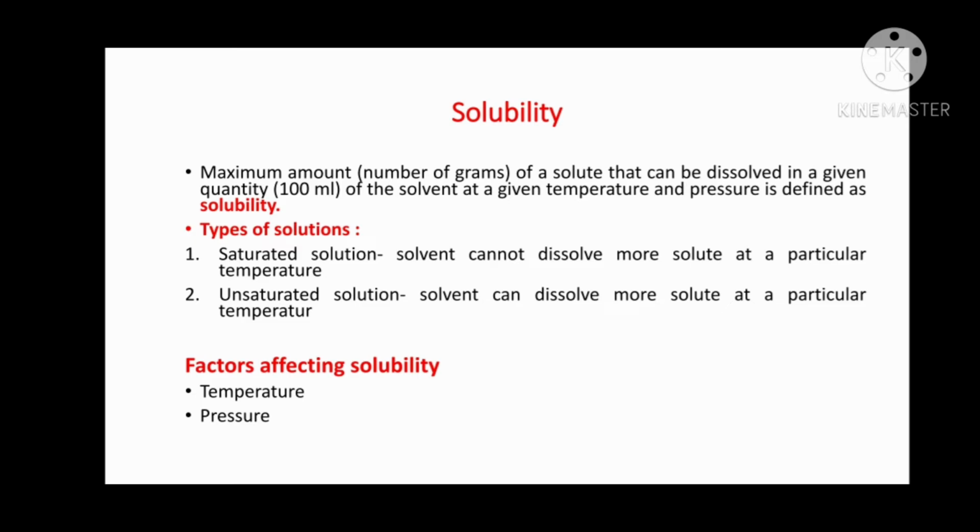It is the maximum amount of that solute that can be dissolved in a given quantity of solvent. Suppose we are taking 100 ml. How much solute is getting dissolved in 100 ml of the solvent is known as its solubility. And we do not change the temperature. We keep the temperature as well as pressure constant. At that particular temperature and pressure, how much solute is getting dissolved in 100 ml of solvent is called the solubility of that solute.